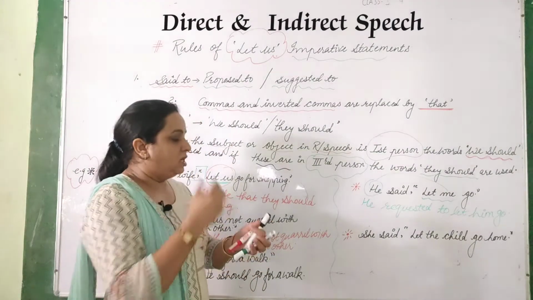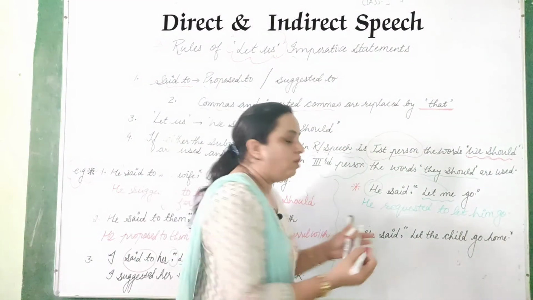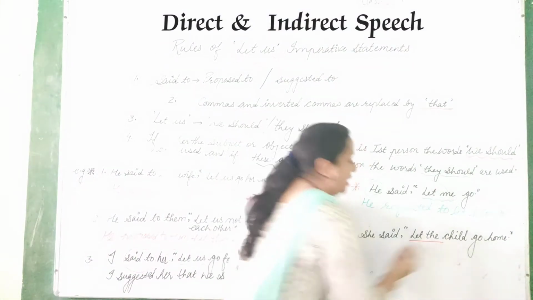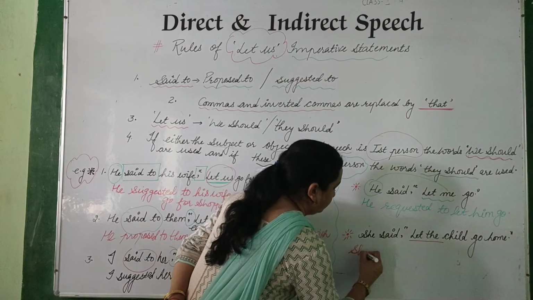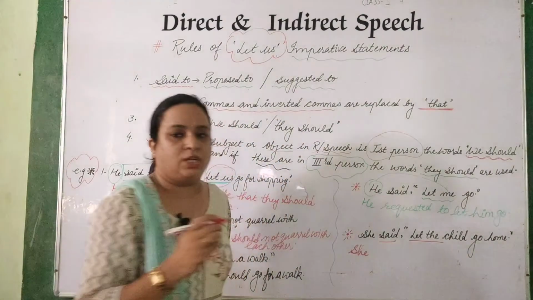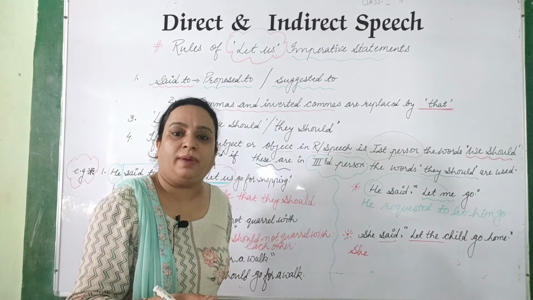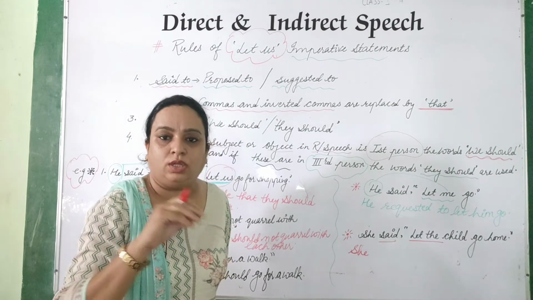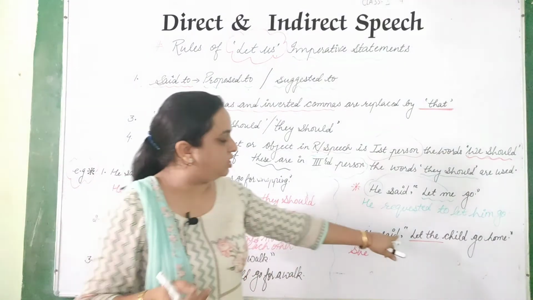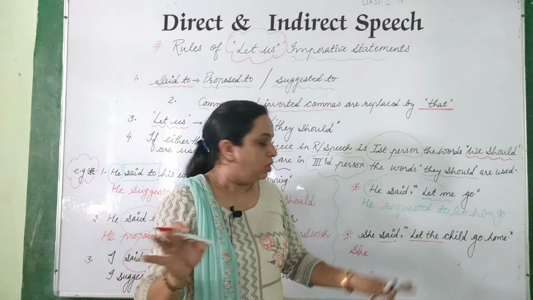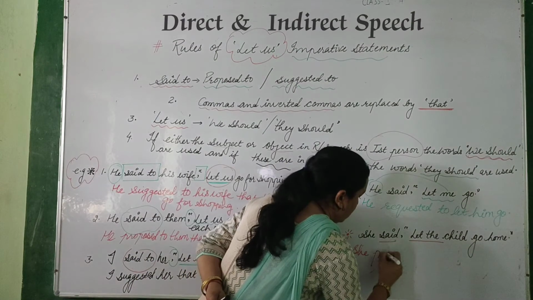Second sentence. Now she said, "Let the child go home." It is again "let the child". It is not "let us". So what we will do here, now this "said" we have to change. What she gave? She gave the permission, no? So this permission is also an imperative sentence. Okay, you can go. Right? Go now. That is what? Imperative. So here she said that let the child go home. So here she is permitting. So she permitted.